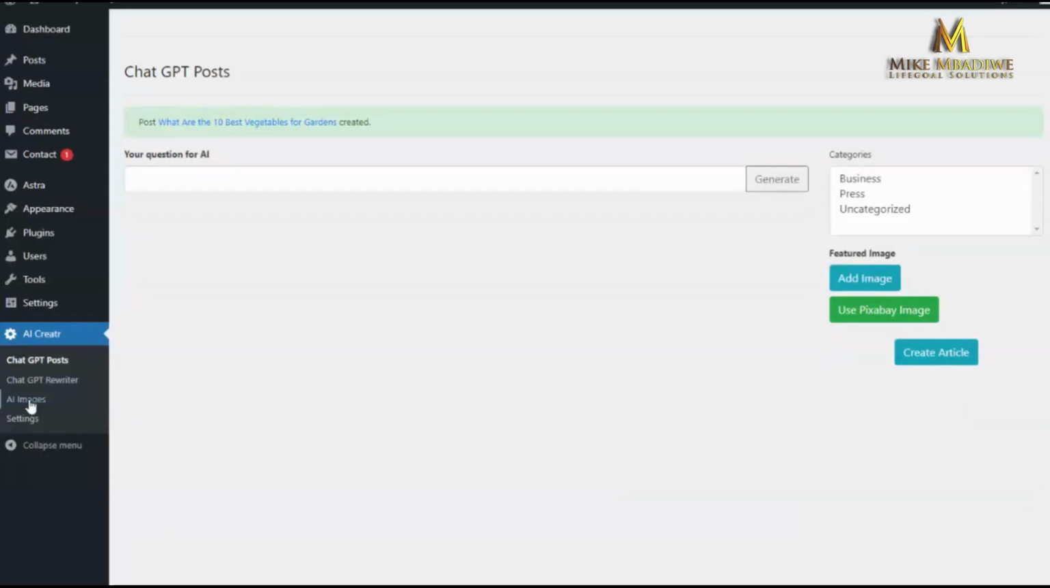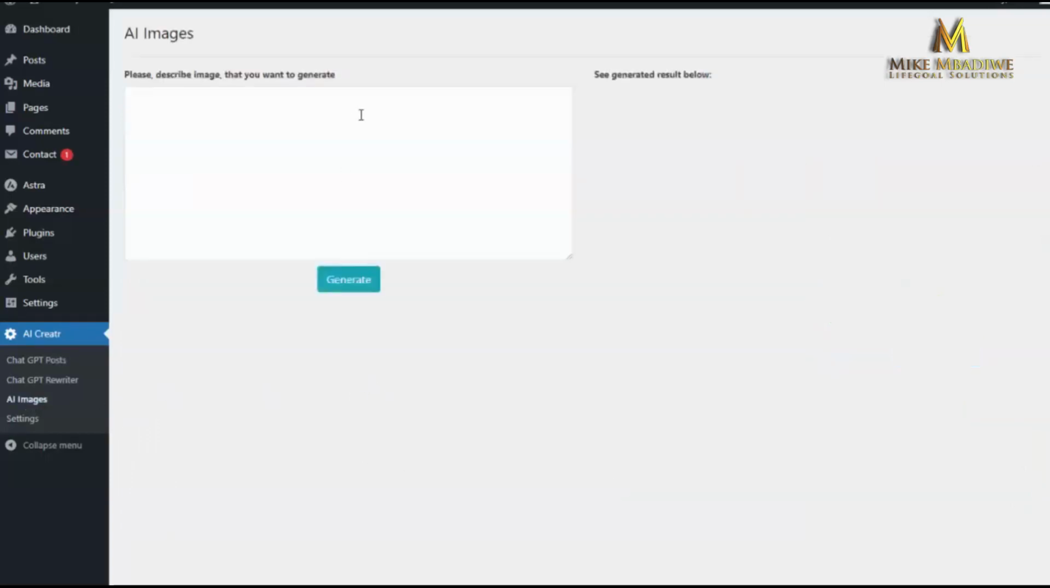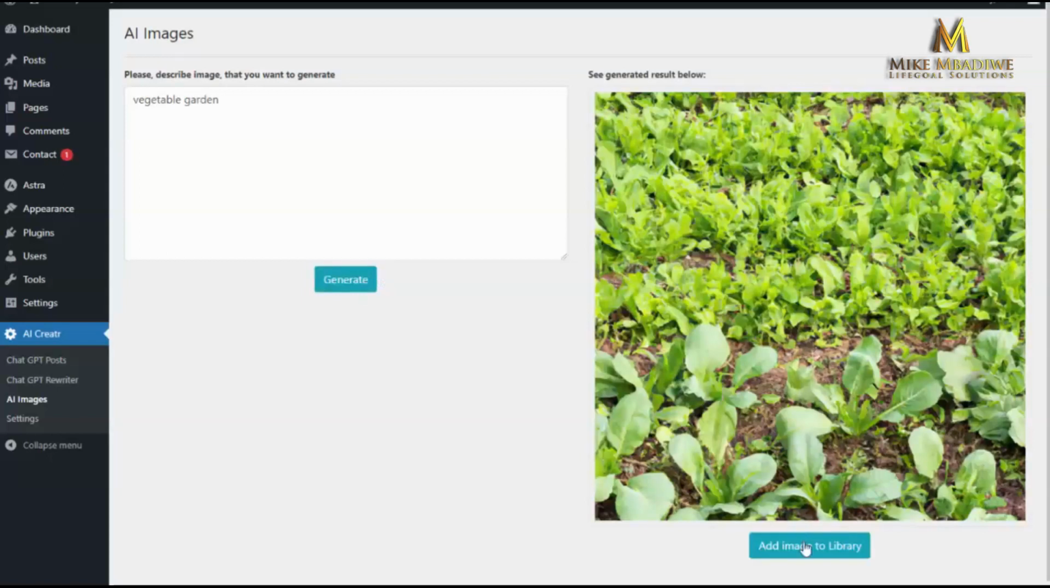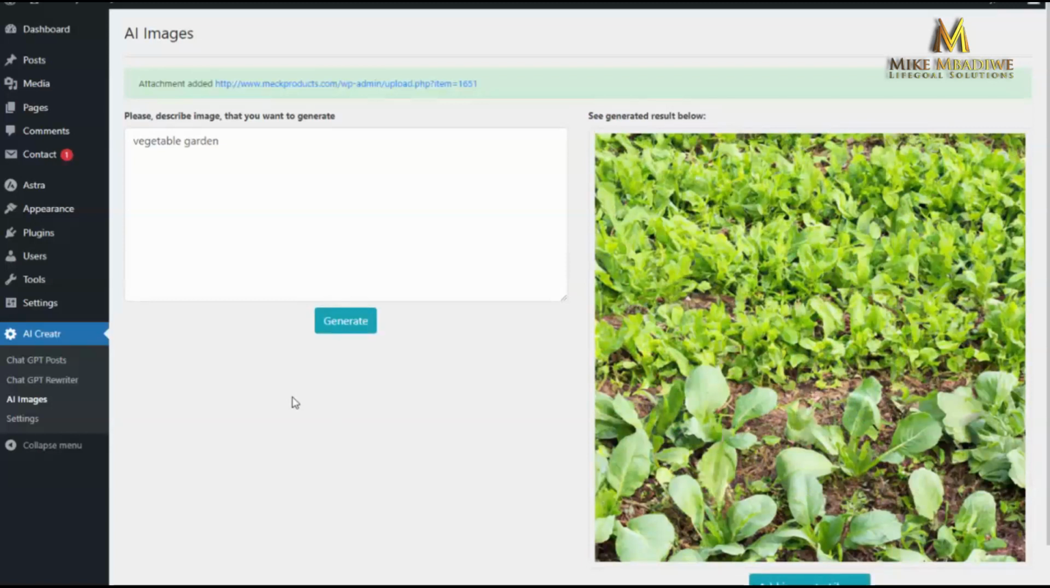In addition, we can also use the AI images. So let's say I want AI to create an image for me. I simply write vegetable garden, hit generate, and it'll create that image for me. I don't have to go out and find an image or pay for an image. So you can see it created that image for me, and now I can just simply add it to my library. So that is ready for the next time.